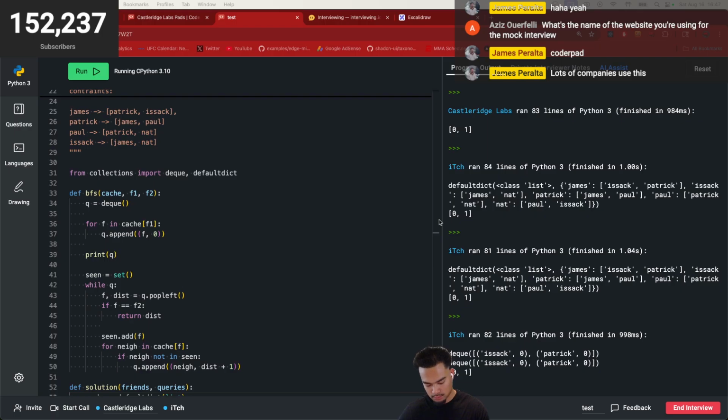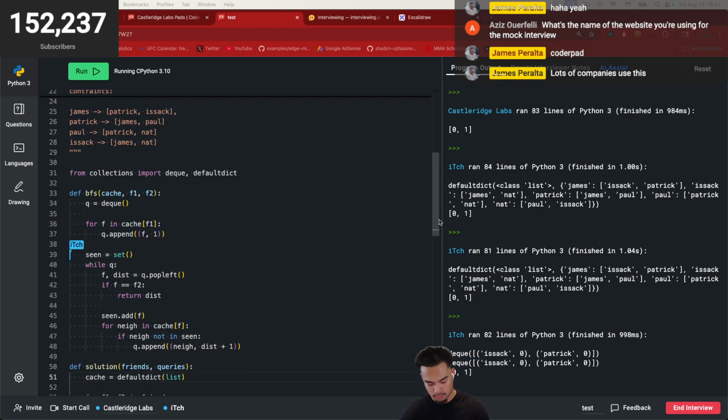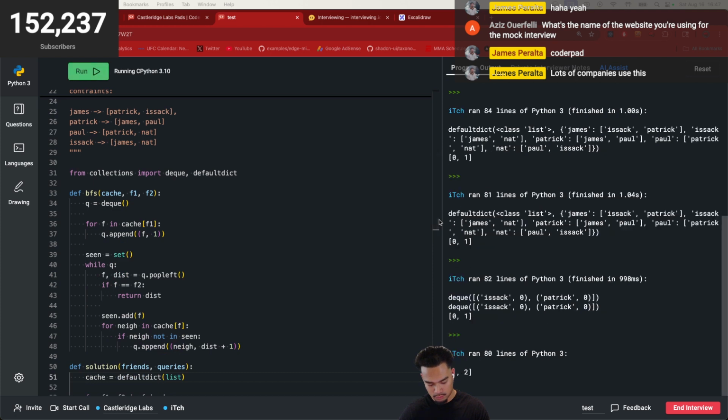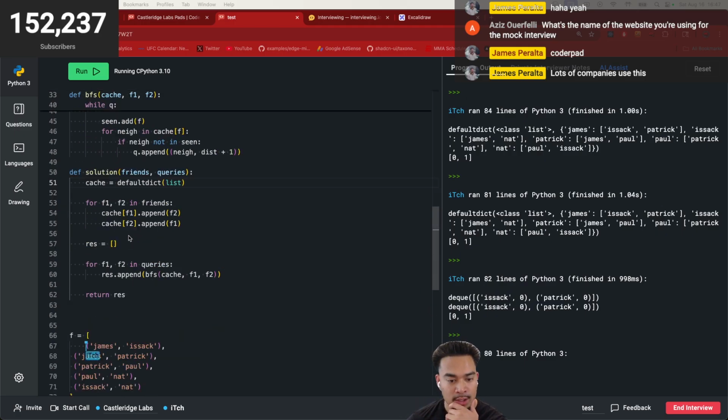Okay, I think I've seen the problem. So we should start off with 1 instead of 0. I think that's where the problem is. So it should be 1 to 2. Okay, cool. I think this looks about right. I'll try a different example here.